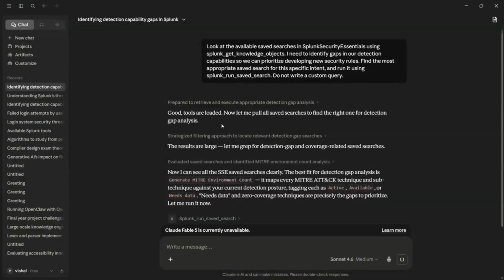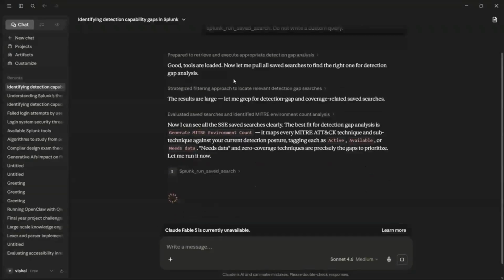At the end, it correctly identifies the tool which we want to call, which is the generate metrics environment count. This is the tool we wanted to call according to the given prompt.